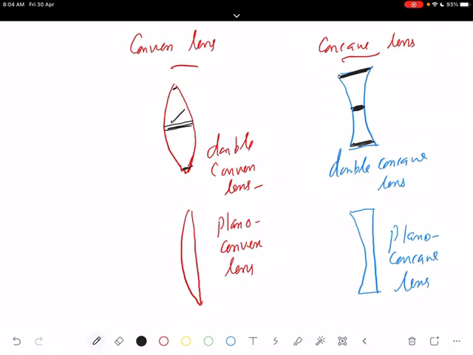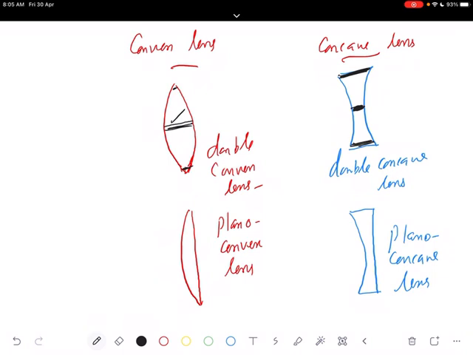Two points you have to remember. Suppose you are given two lenses, and if they are thin, you have to recognize them. Simply by observing with your eye, we may not be able to recognize. So you can touch and feel. If you move your finger over the lens, and you feel that it is thicker at the middle, then it is a convex lens. If it is thin at the middle, it is a concave lens. This is the way we can recognize. You can experience this in the lab. So a convex lens is thicker at the middle and a concave lens is thin at the middle, in comparison with the edges.